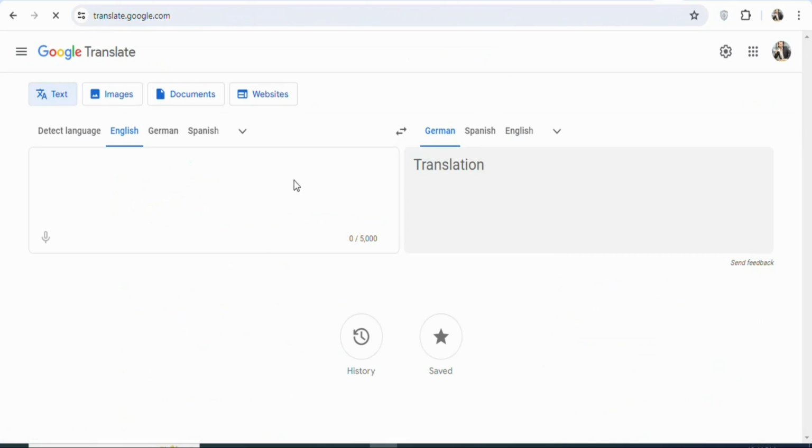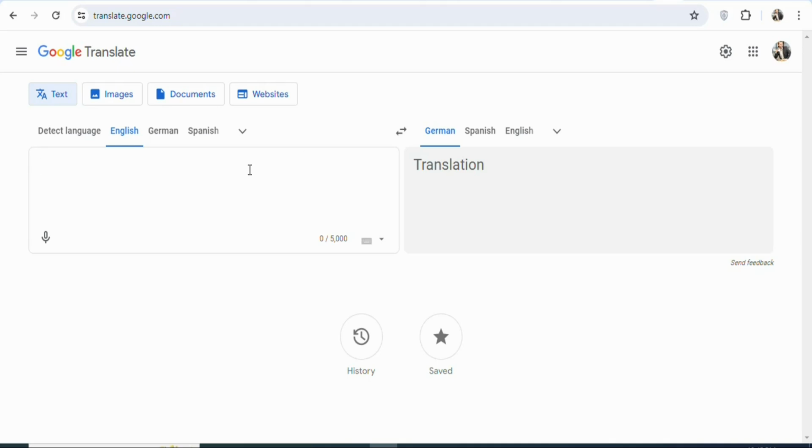As you can see, that has been done. You can see this is the translator. So now what you have to do is type your text in English so that Google Translate will translate it to German and you can use it on your ad, because the people who are going to view our ad are not English speakers.